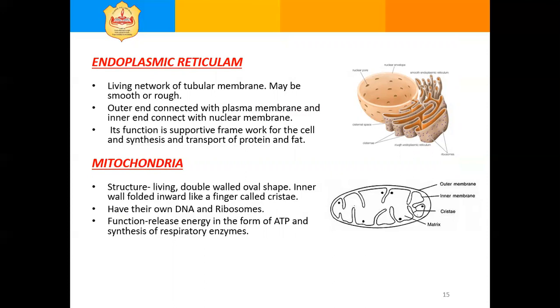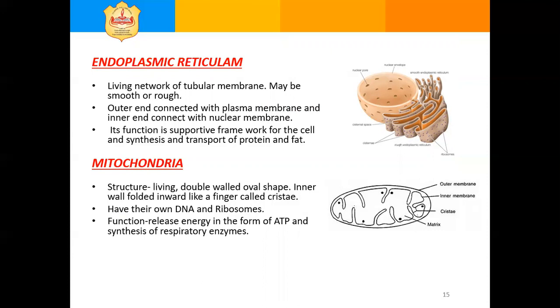Next, mitochondria. Mitochondria are oval, spherical, or rod-shaped organelles found in the cytoplasm. They are living and they are double-walled structures.